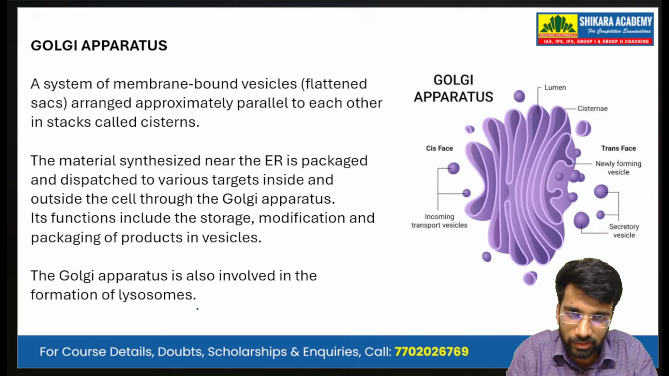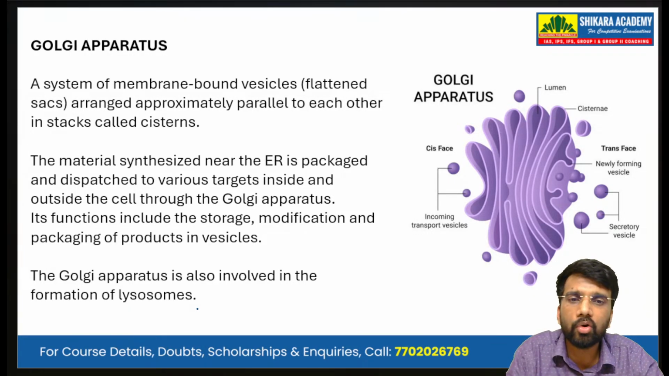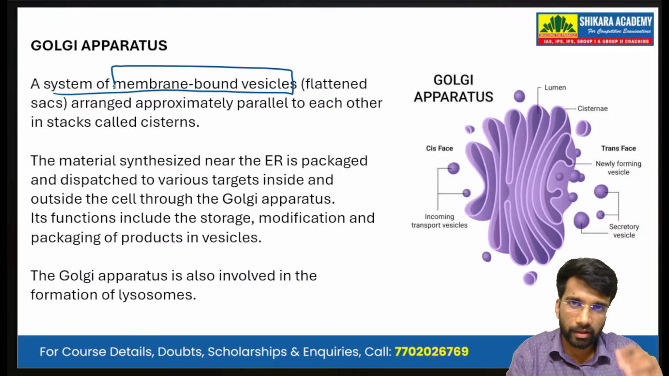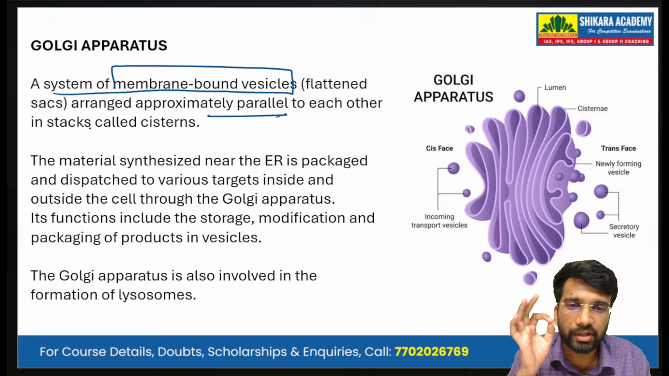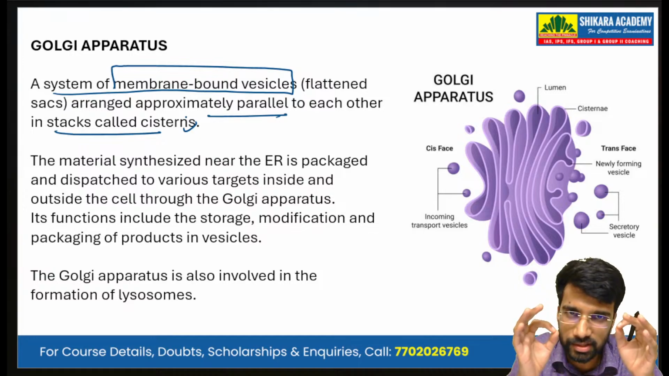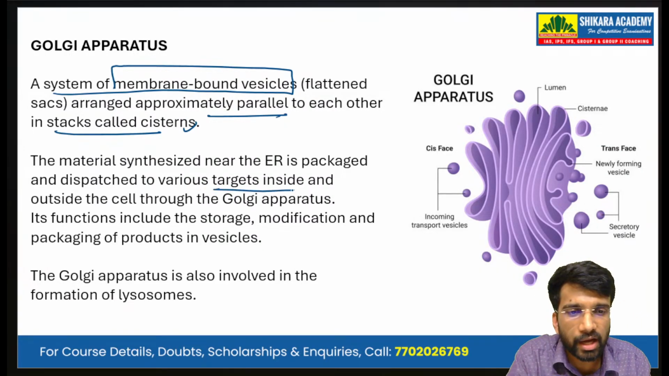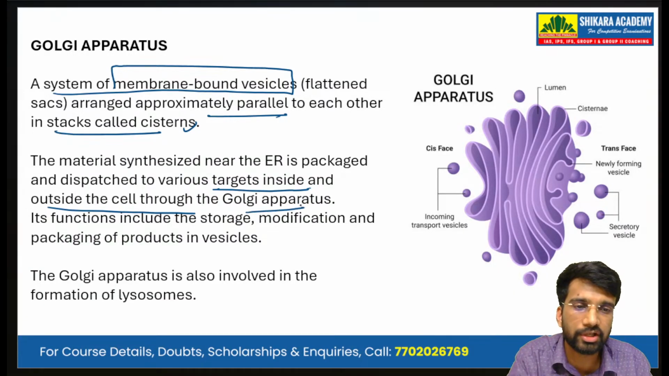The Golgi apparatus. The second. So what happens with the proteins that are made by the endoplasmic reticulum? They enter the Golgi apparatus. The Golgi apparatus is a system of membrane-bound vesicles. Vesicles are flattened sacs. They are arranged approximately parallel to each other in stacks called cisternae. Now, the material synthesized by the ER is packed and dispatched to various target sites, inside as well as outside of the cell, through the Golgi apparatus.